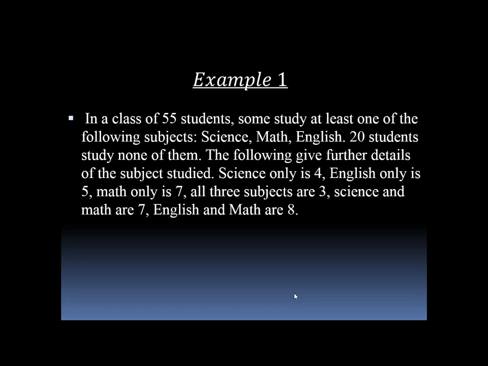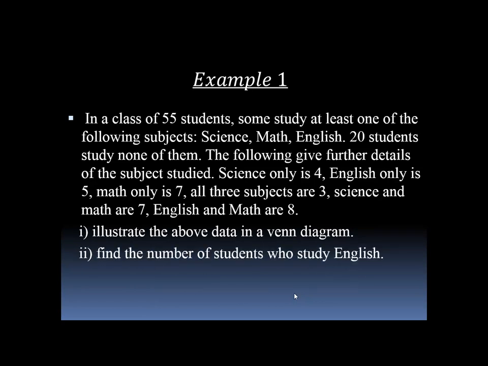All three subjects are 3. Science and math are 7. English and math are 8. The first question: illustrate the above data in a Venn diagram. II. Find the number of students who study English.